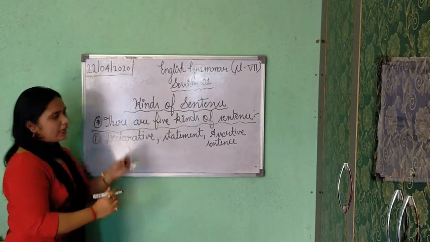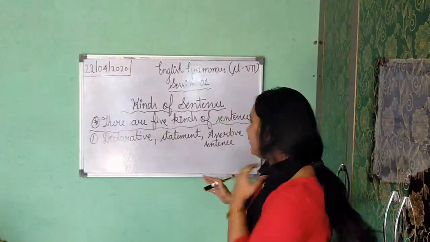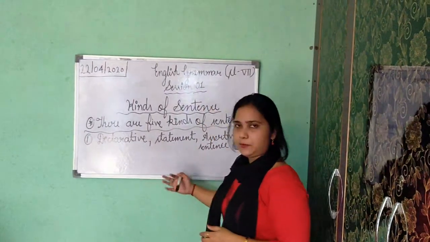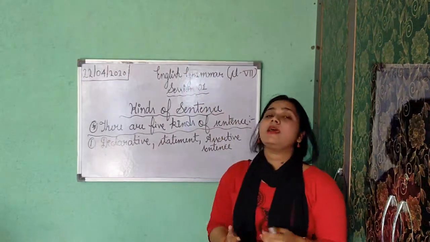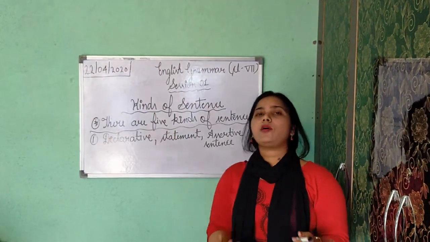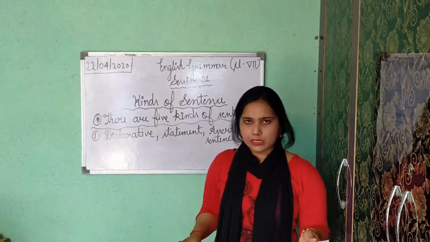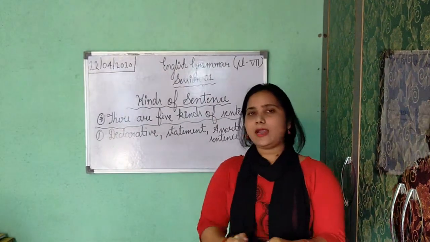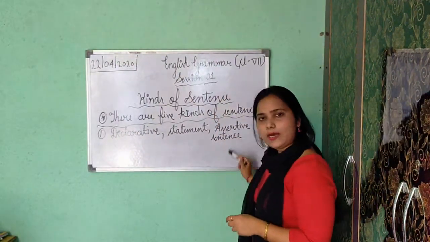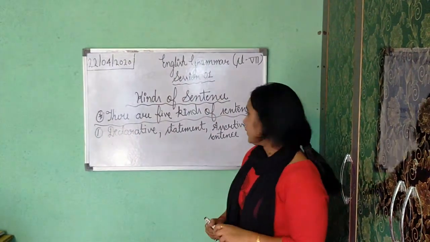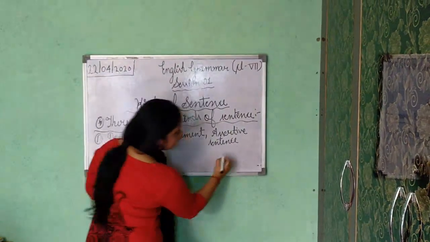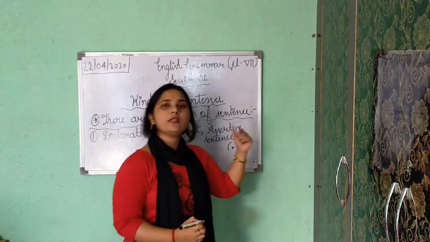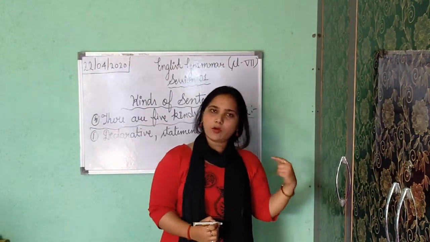Now the second one is... I will tell you about each and every one by one. So here a declarative sentence, statement, or assertive sentence shows some idea, fact or statement about anything. If these sentences show an idea or fact, then you can consider that this is a declarative or assertive sentence. Understood? It should always end with a full stop.